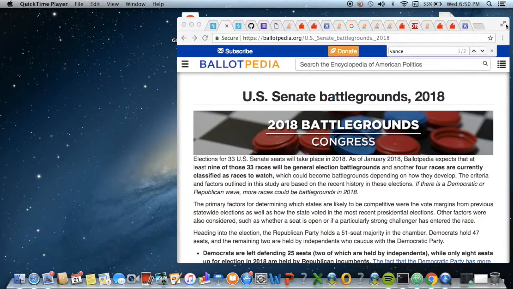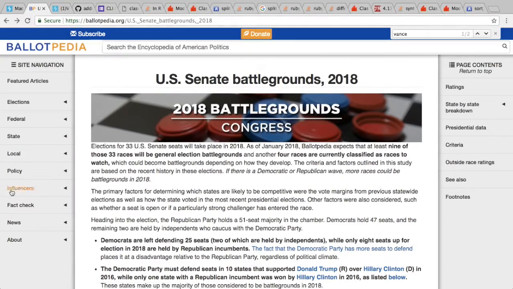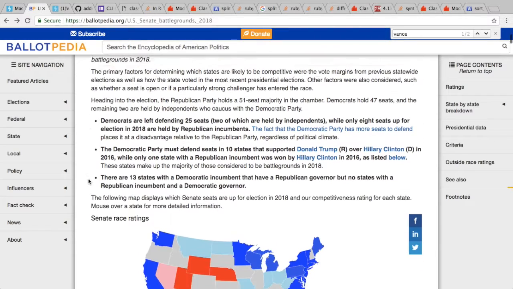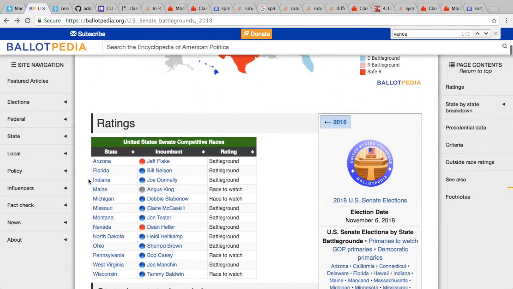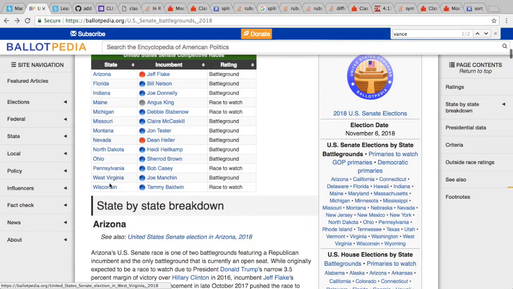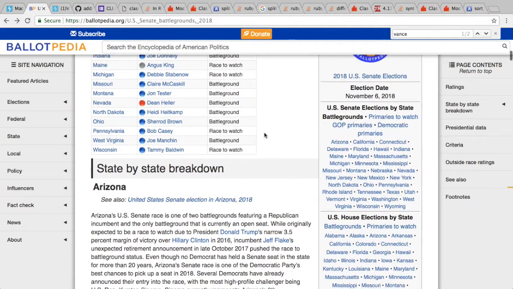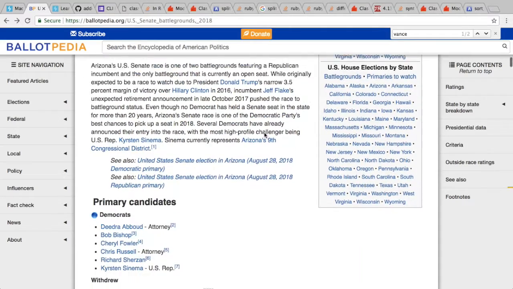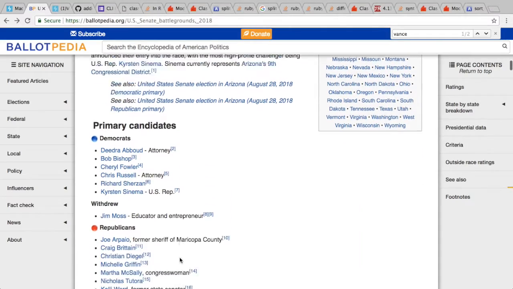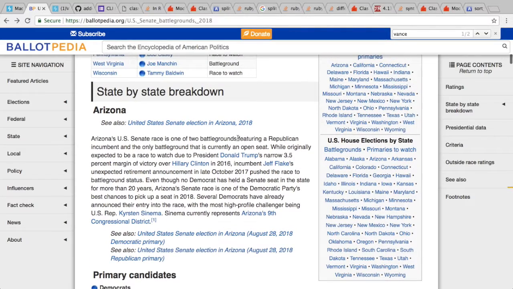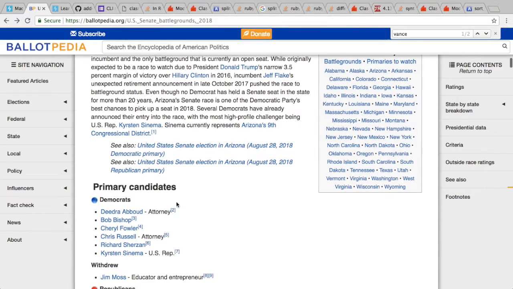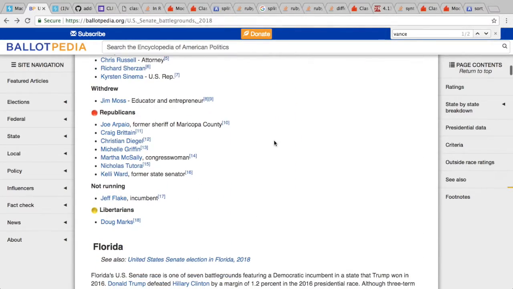Called U.S. Senate Battlegrounds 2018. Essentially, I will be scraping this website for the states, which are the battleground states for the upcoming midterm elections in November. And then from those states, I will then be scraping the different candidates. So for example, Arizona will have these candidates, etc.